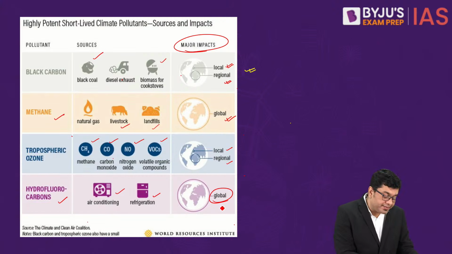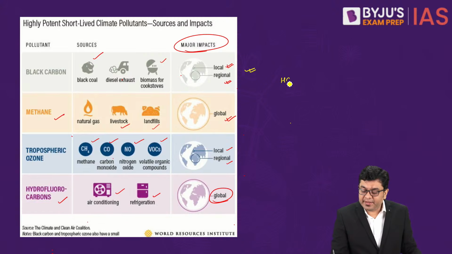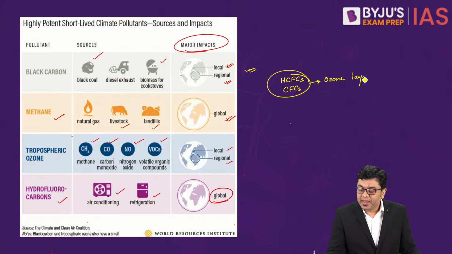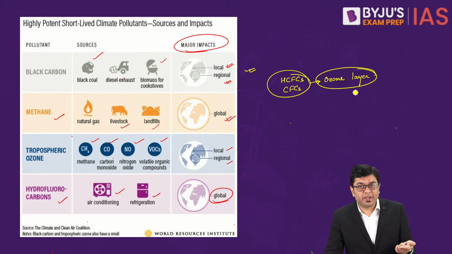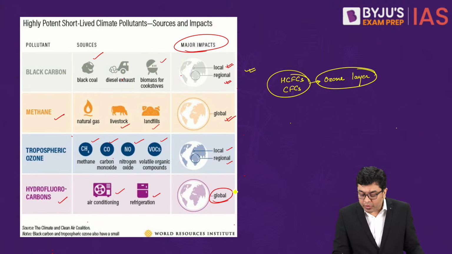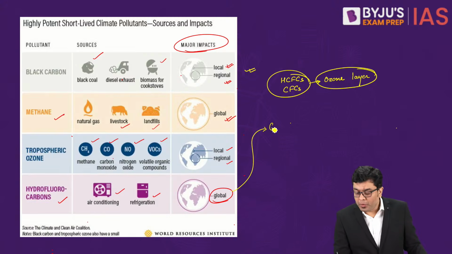What punctures or impacts the ozone layer and creates the ozone hole is the presence of HCFCs. HCFCs and CFCs will impact the ozone layer. HFCs are considered to be significantly and comparatively safer for the ozone layer. So why is HFC harmful in that case? That is because it has a very high greenhouse warming potential, or global warming potential. That is why.